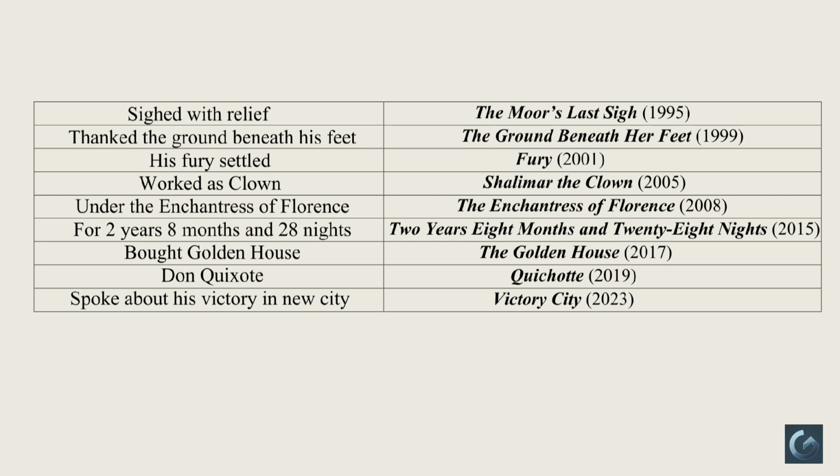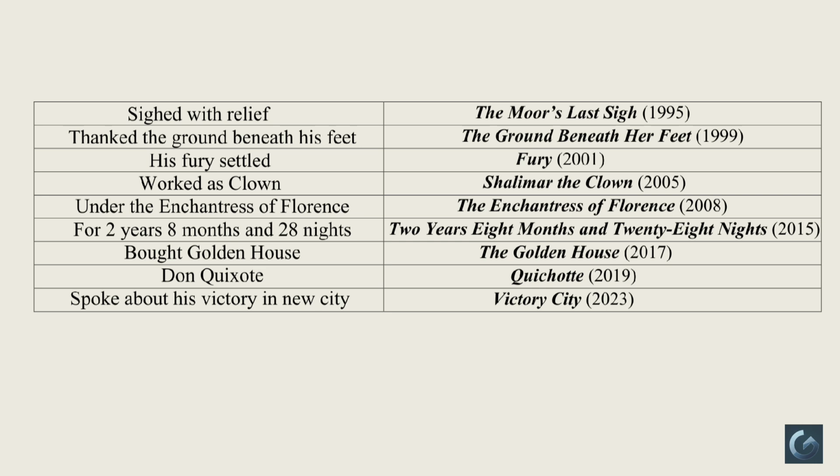Then he worked as a clown. This stands for the novel Shalimar the Clown, published in 2005. He worked under the Enchantress of Florence, right? This directly represents the novel titled The Enchantress of Florence, published in 2008. For how long did he work there? 2 years, 8 months and 28 nights, right? This is actually the exact title of the novel as well. Two Years Eight Months and Twenty-Eight Nights, published in 2015. With that money, he bought a golden house, right?